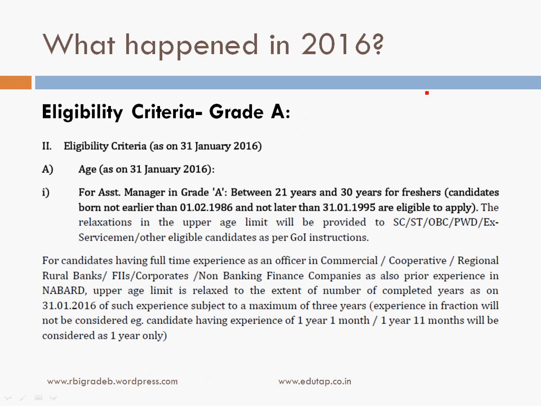Let's start. As far as the paper of 2016 is concerned, for grade A, this was the eligibility criteria according to the official notification. The age range was between 21 years and 30 years for freshers.